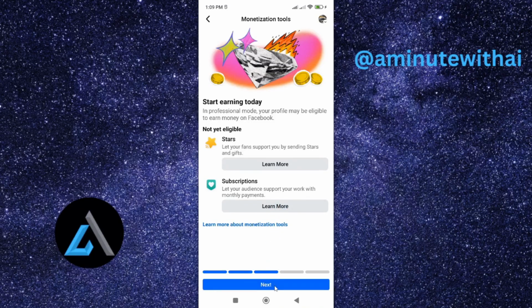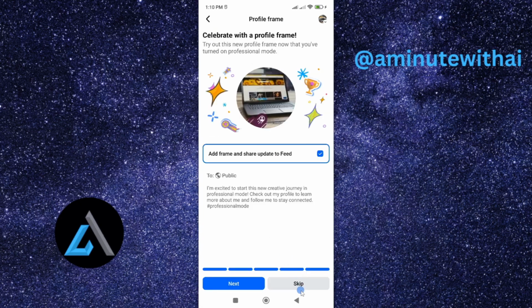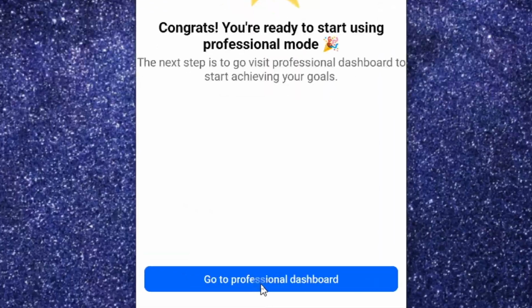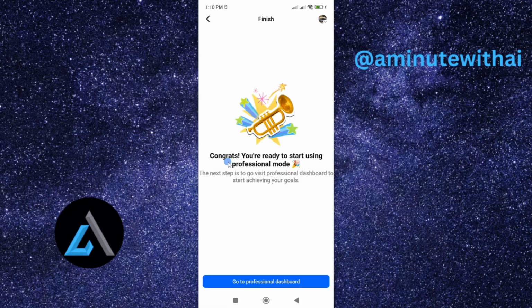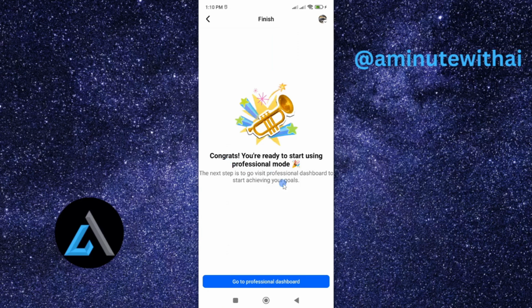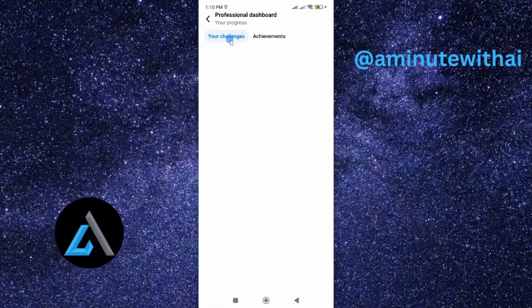Great, so proceed again. Now this will take us to monetization tools. So don't worry, you'll not monetize your page at this time if you don't want or if you don't qualify. Just proceed and tap on Next and then Next. And here we have an option to skip this. And now we are told go to Professional Dashboard. As you can see, congrats, you are ready to start using professional mode. So my personal Facebook account has now been turned to professional mode. If I tap to go to Professional Dashboard, you will be able to monitor your challenges and your achievements here.